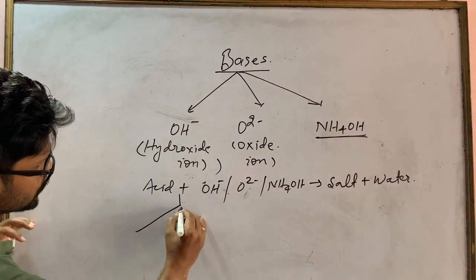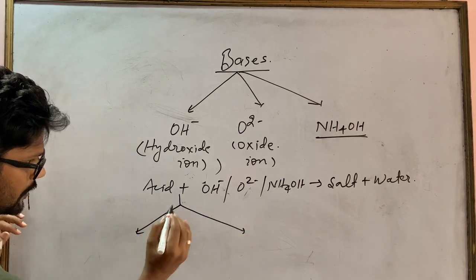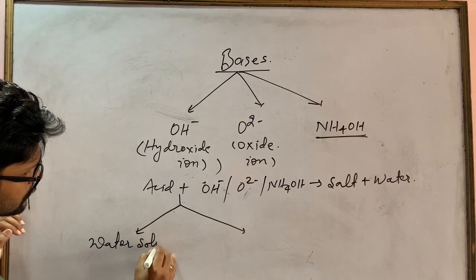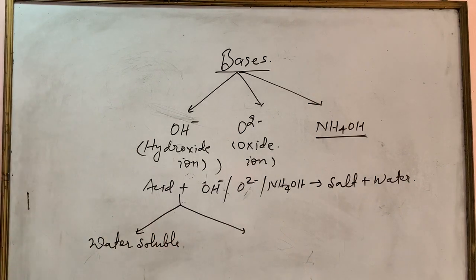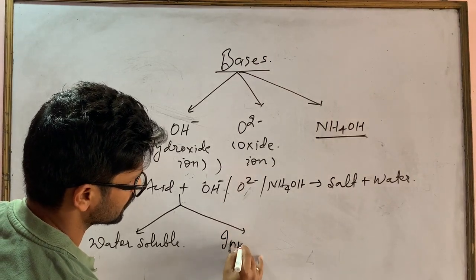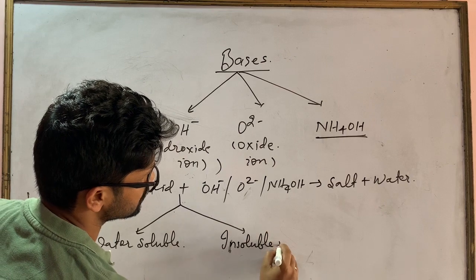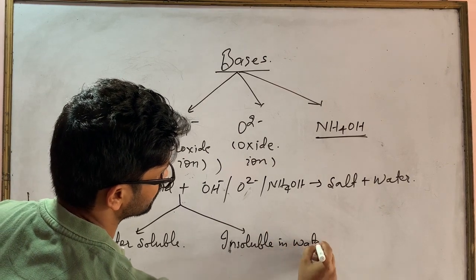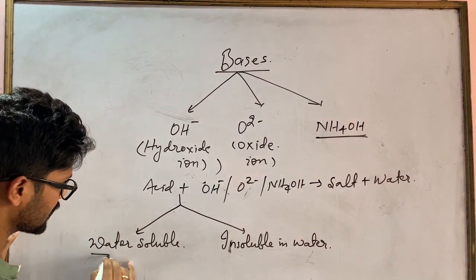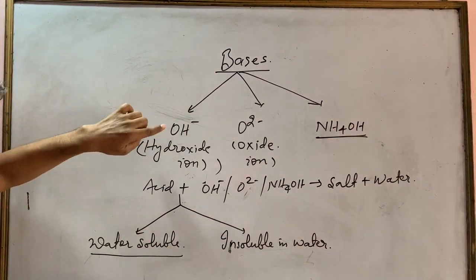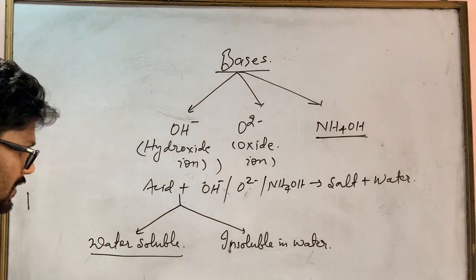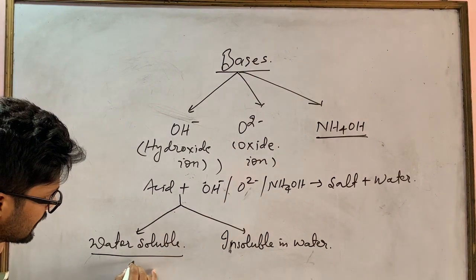Hydroxides are classified into two categories. One is water soluble, and another is insoluble in water. If the bases which contain hydroxide are water soluble, then that is called alkali.